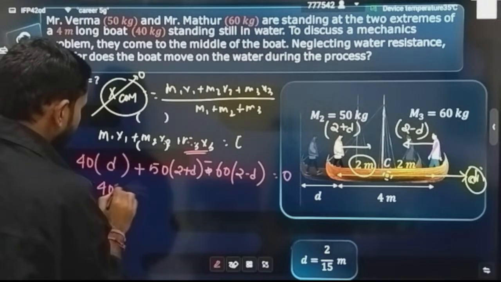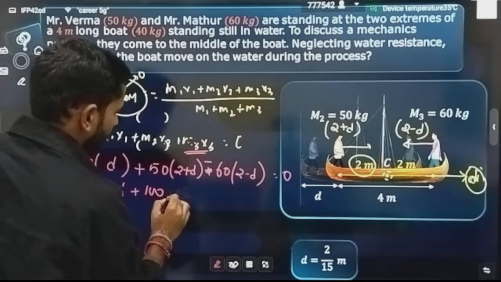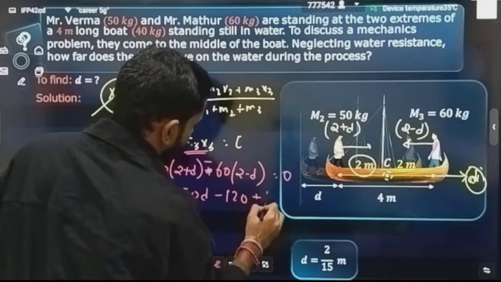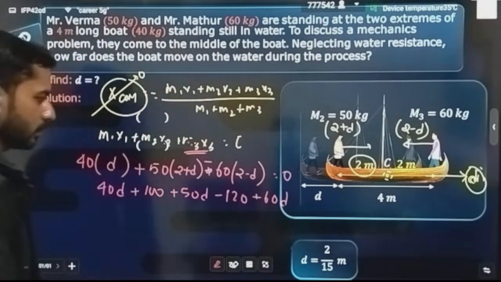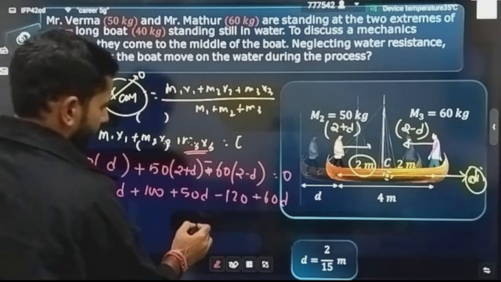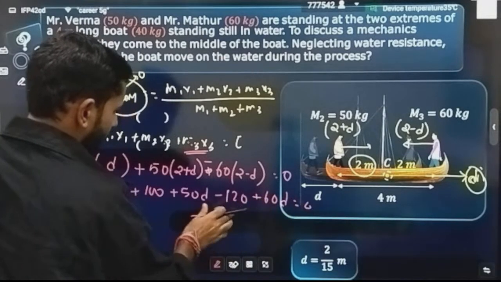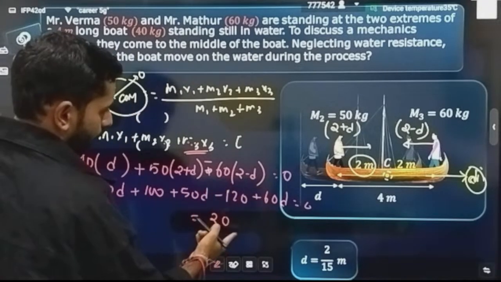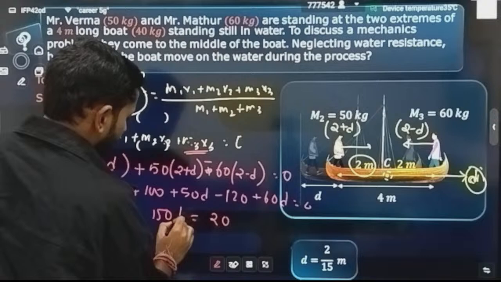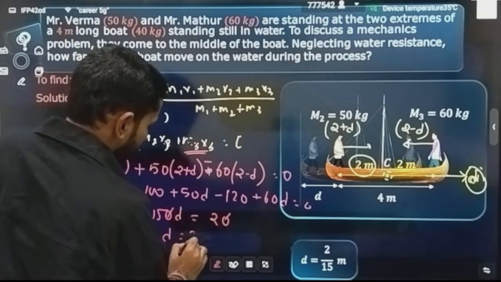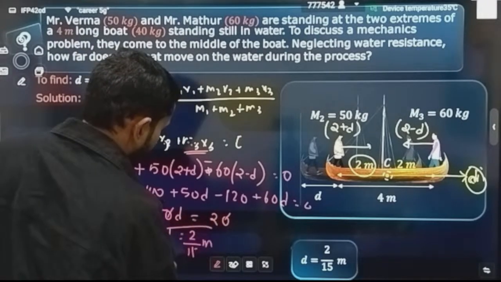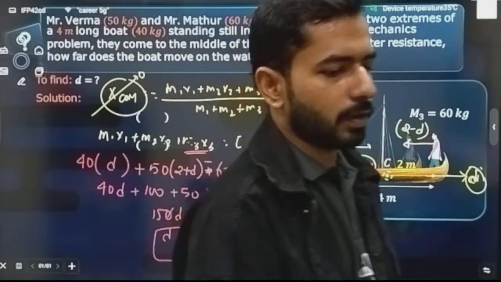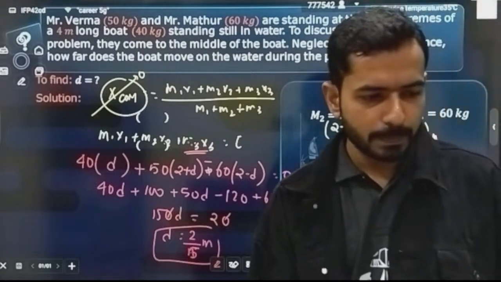Now solve it. Here you will have 40d plus 100 plus 50d minus 120 plus 60d, correct? Now what will you get here? On the other side, when you take it, it will become minus 20. Here it will become plus 20. Here it will become 90 plus 60, that means 150d. It will get cancelled. d will be equal to 2 divided by 15 meter. So the boat will be displaced by a distance of 2 divided by 15 meter.